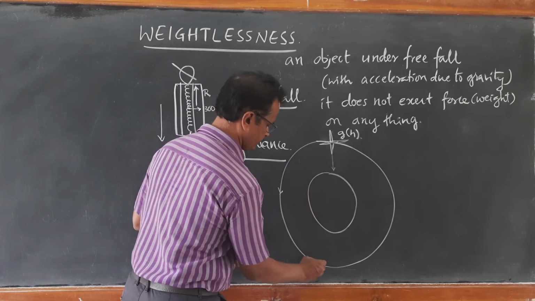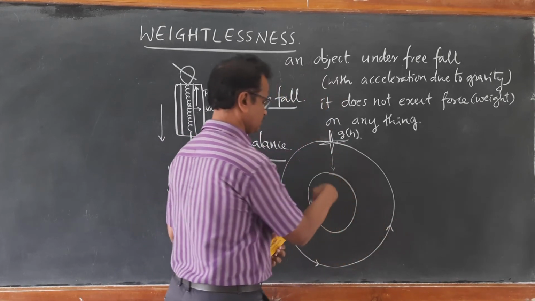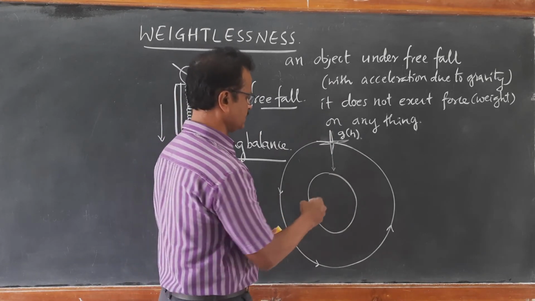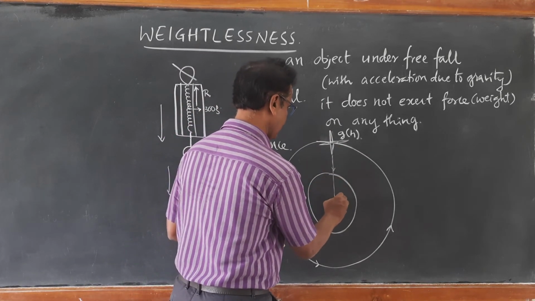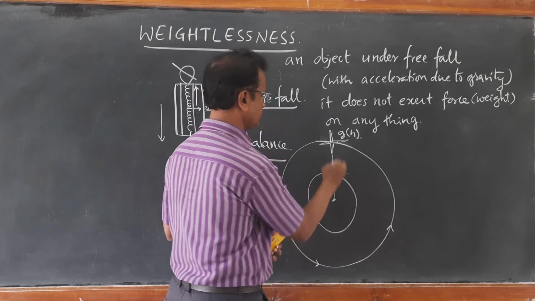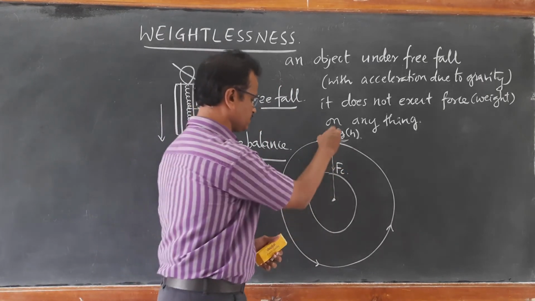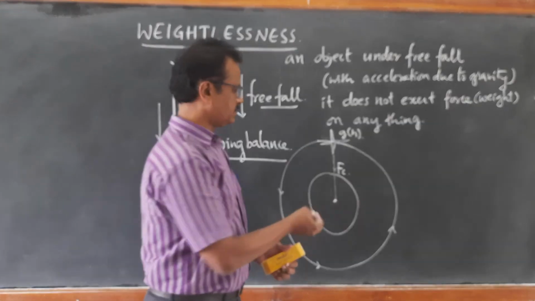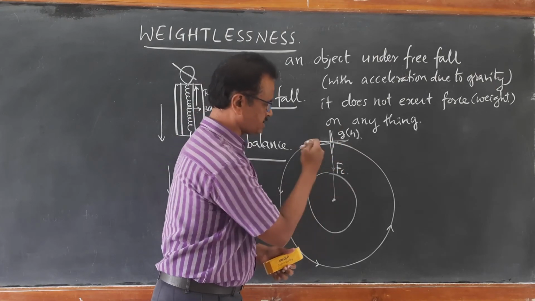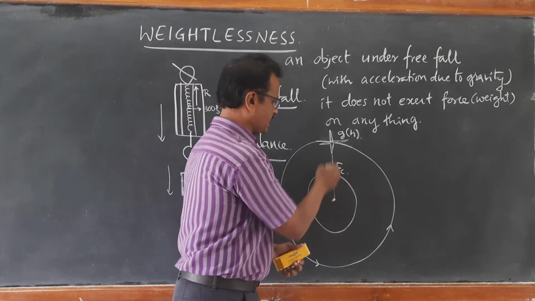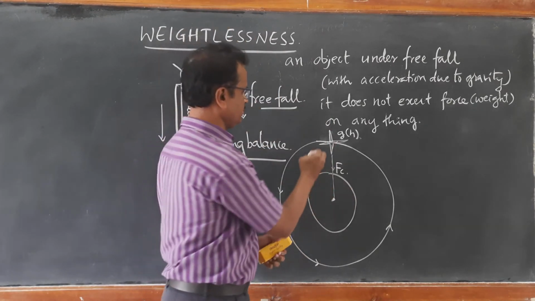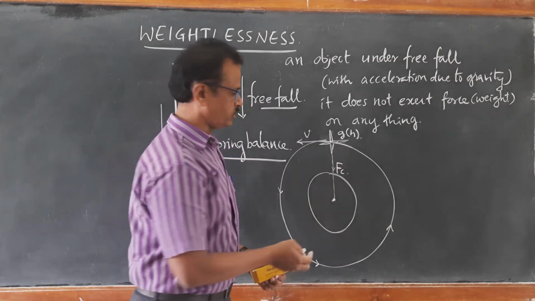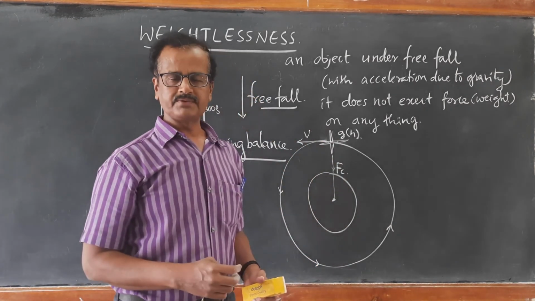Although it is revolving around the Earth, it is under centripetal force acting towards the center. So there is a centripetal acceleration acting towards the center, but it cannot fall on the surface of the Earth. I have explained earlier, the tendency of this satellite is to fall on the surface of the Earth. Since it is at that particular height with a certain orbital velocity, it will never touch the surface of the Earth. So it keeps on revolving around the Earth.